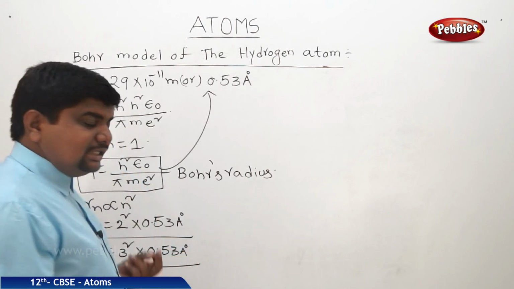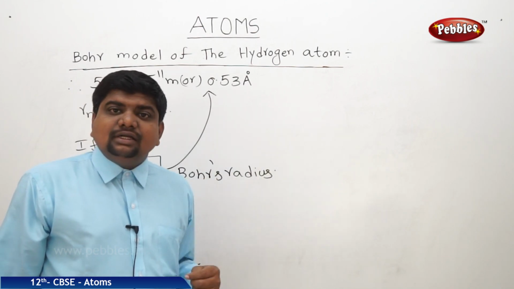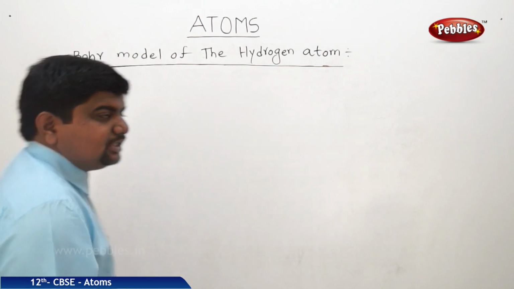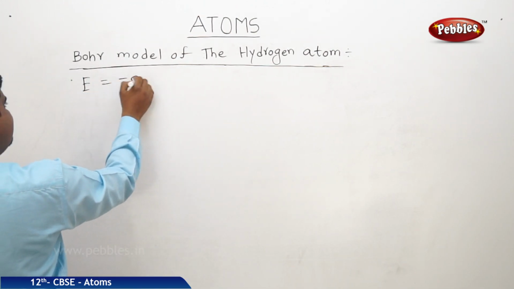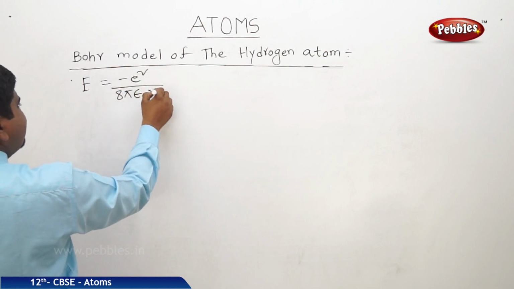Next we are going to find out the energy of the nth orbit, and from that we can apply it to the Bohr's energy also. Now we are going to see the energy of the nth orbit. The expression for energy is minus e square by 8 pi epsilon naught Rn.